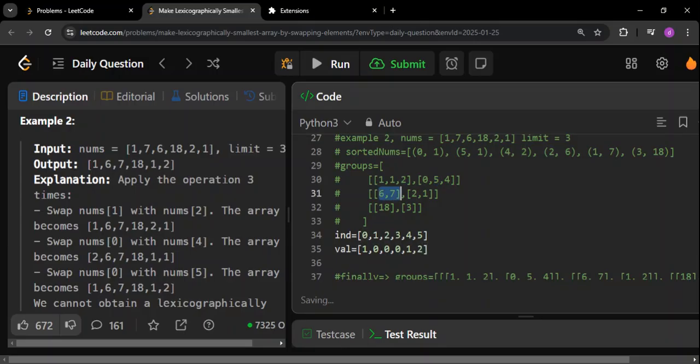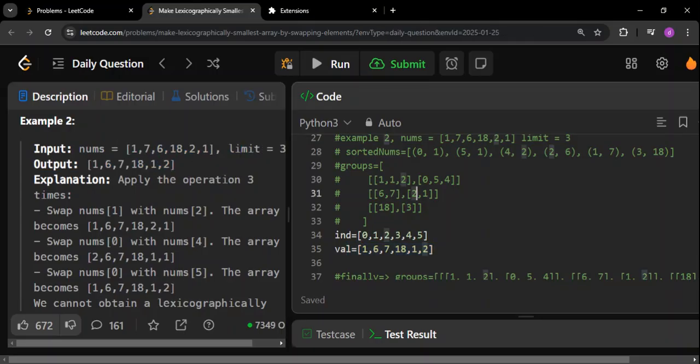In this case also we are going to do the same. In index number 1, go and put the smallest value in this group, 6. So index number 1 will now have 6. Similarly, the second smallest index is 2, and it gets the second smallest value, 7. So go to index number 2 and put 7. Next, this is the only element in this group, so just go to index number 3 and put 18. It is already there, I know, but this is how my implementation will look. So this is going to be the final answer. If you compare, this is how it will look.